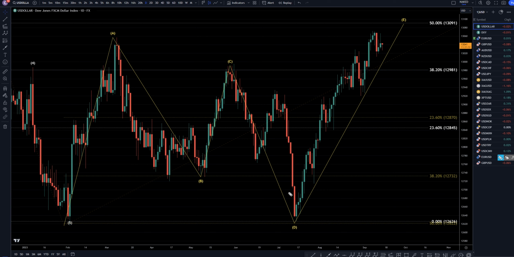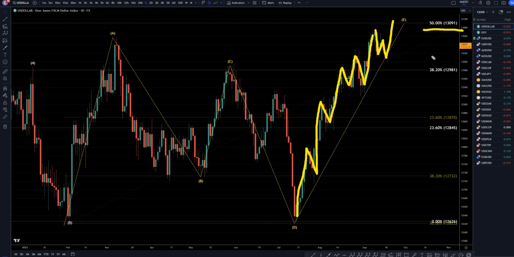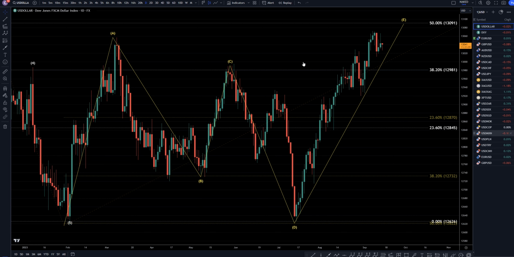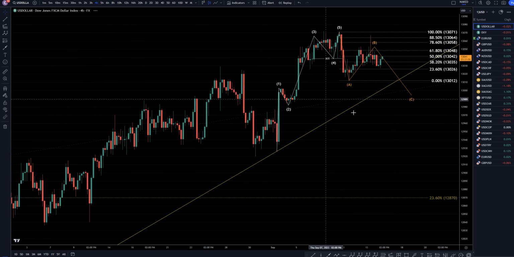On the daily time frame, for me, the trend is definitely still up, and I do believe that this is one of the best time frames to watch to see the end of this trend. To me, it does look like impulsive down, corrective up, like it might end up doing this before it actually does end up going back up again. But I do still believe that the trend is up, and it's going to go up to either the 50 or maybe even beyond to the 61.8 to finish off this wave E uptrend. So let's take it down to the 4 hour time frame.